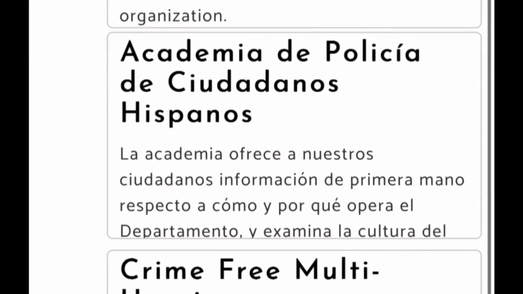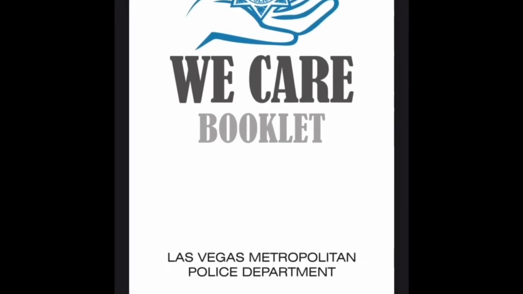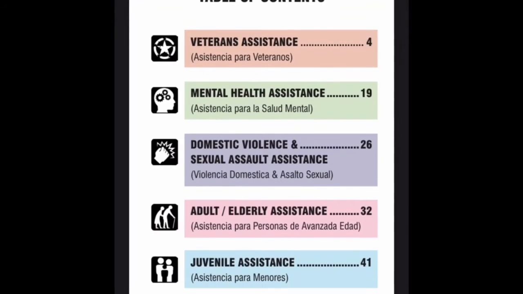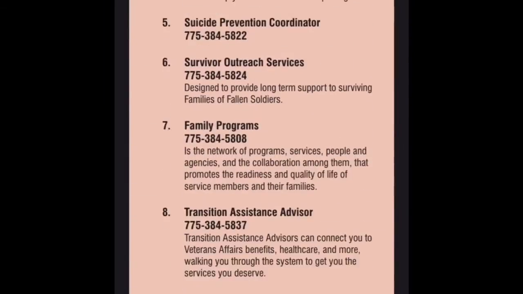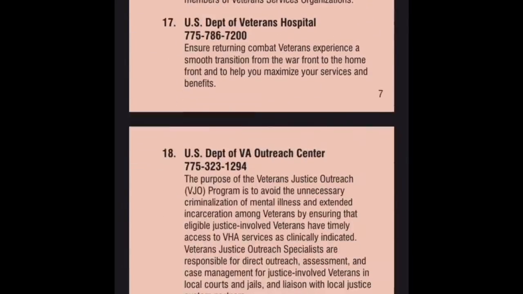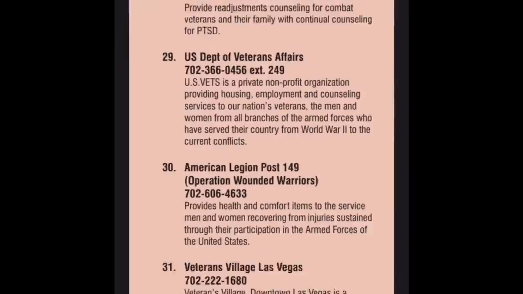Las Vegas Metro also provides an online copy of the We Care booklet that contains various local resources and information for different situations. It provides the community with hotlines from traffic safety to identity theft.